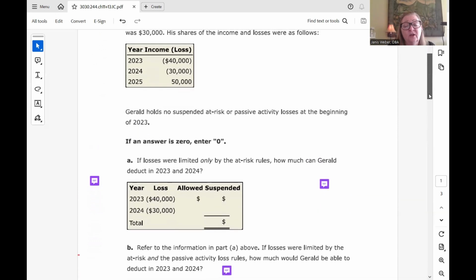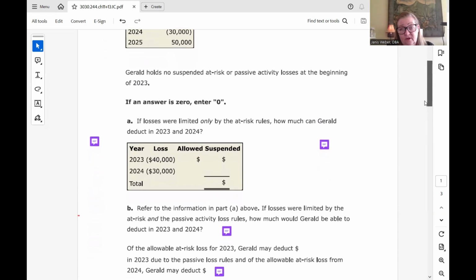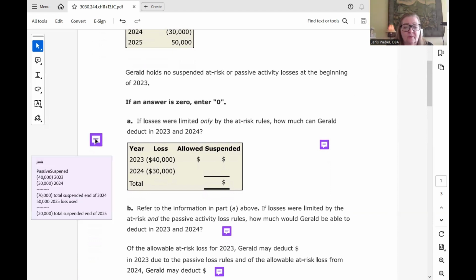So if he has only losses, there will be no deductibility of passive losses unless it can offset passive income. So he has a passive loss in 2023 of 40,000, another one in 2024. There's no passive income to offset it with. So for passive loss purposes, it is suspended entirely. So the 70,000 going forward into 2025 is suspended losses.